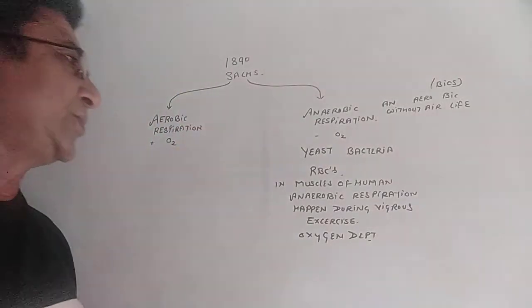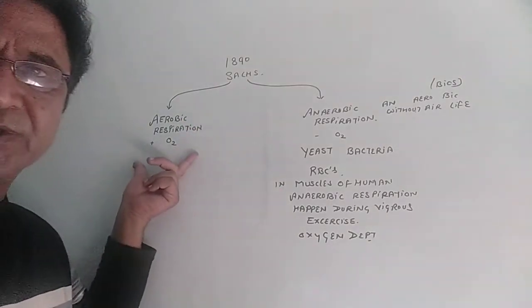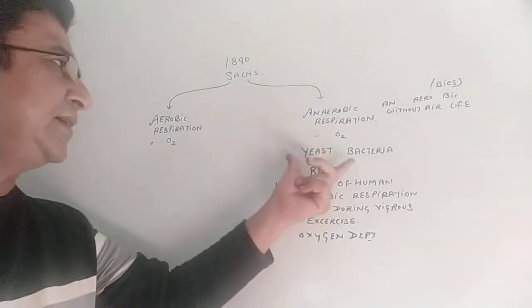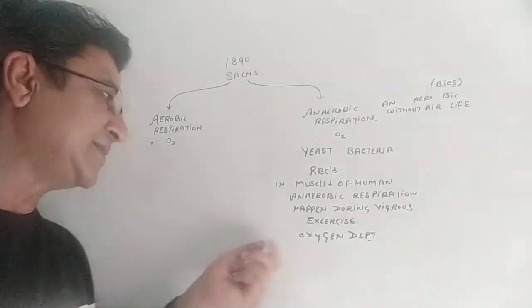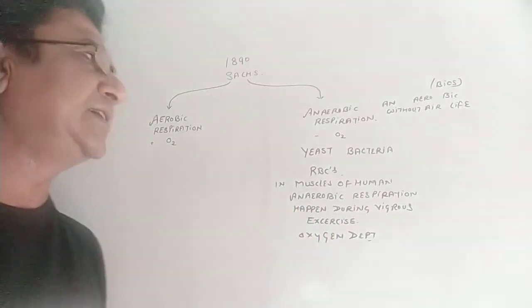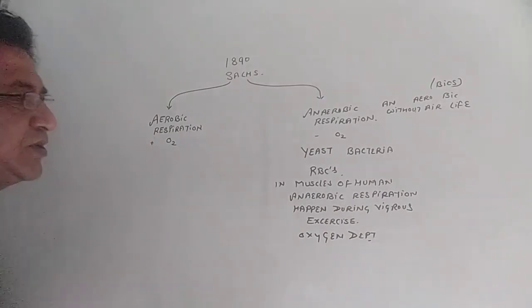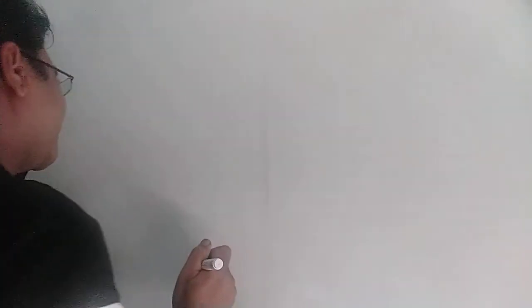We'll discuss that also. So remember, aerobic respiration is the respiration which occurs in the presence of oxygen, and anaerobic is in the absence of oxygen. It happens in yeast, bacteria, RBCs, and the muscles of the human during vigorous exercise, the oxygen debt condition. Let us have a process which we should understand before doing any kind of respiration. For that, a flow chart should be required.